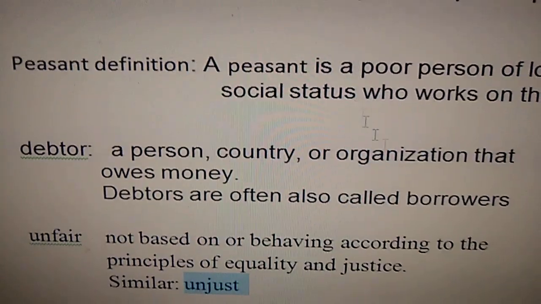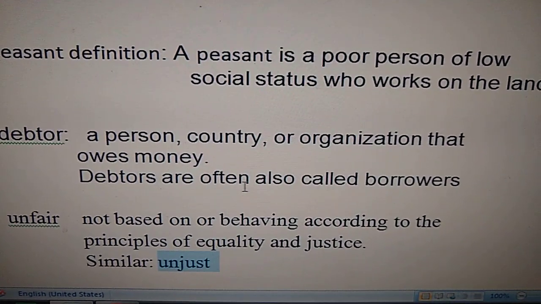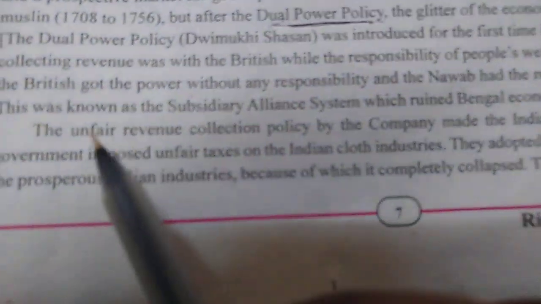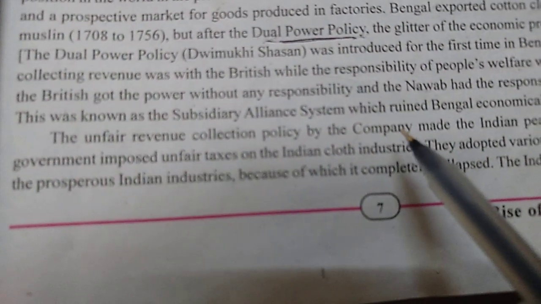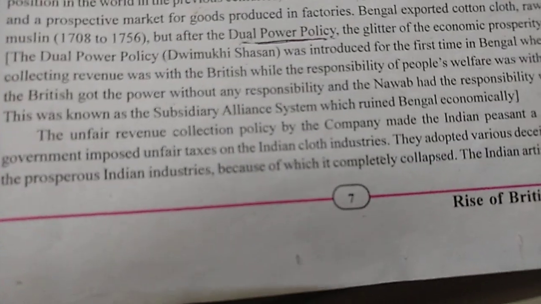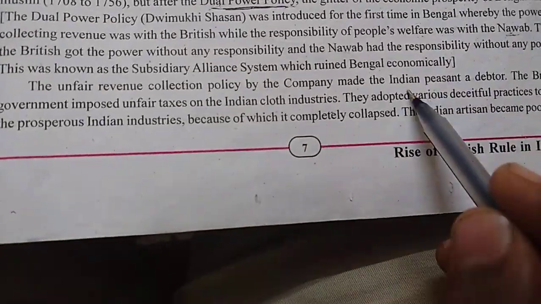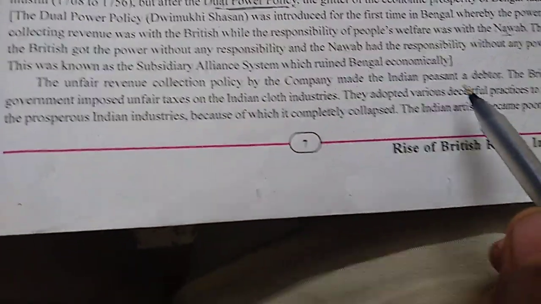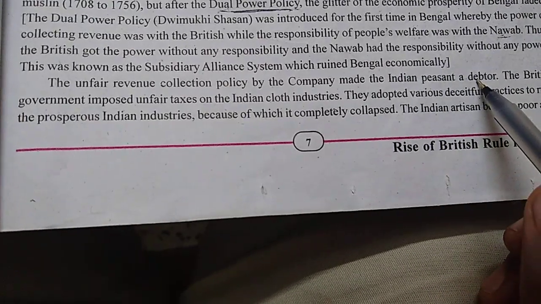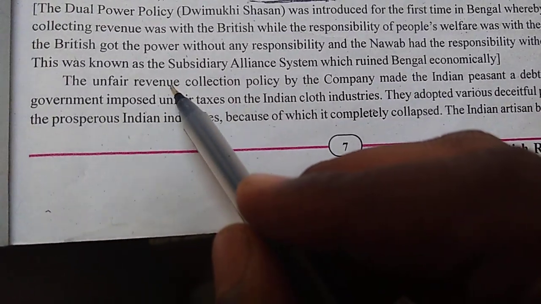The meaning of debtor is a person or organization that owes money. Or you can say debtors are often also called borrowers. Clear? All the money is collected by whom? All the money is collected by the company. Now if anybody wants money, they have to go and ask the Britishers, will you please lend me some money? So imagine, the Indian citizen either became poor or became a debtor. Why? Because their money was collected by Britishers in the form of revenue and taxes.